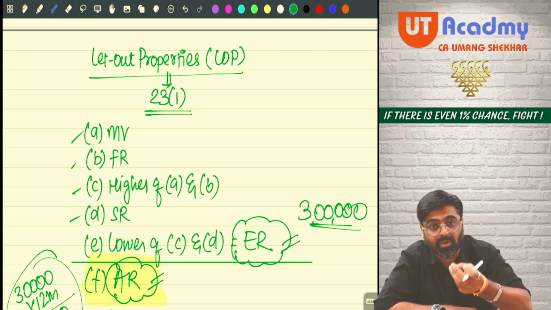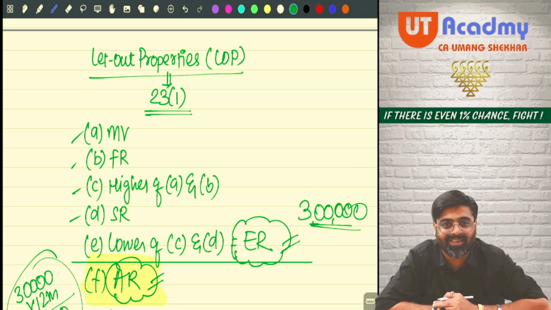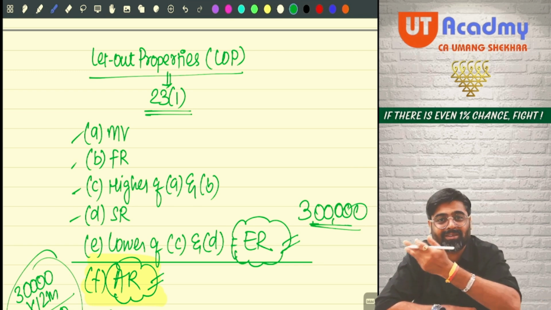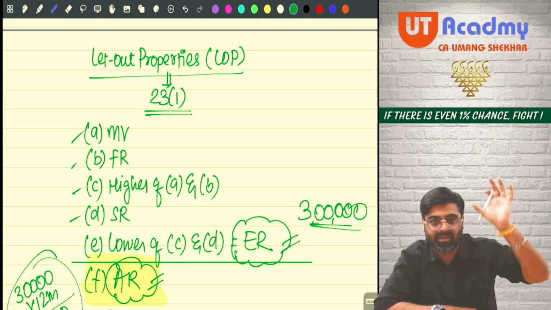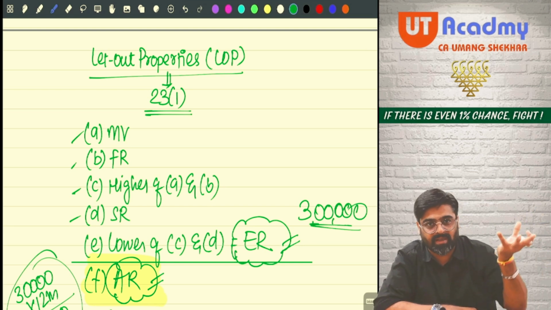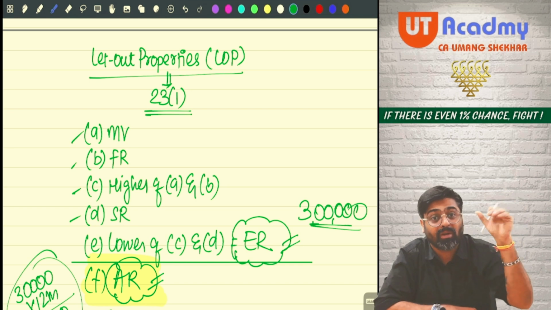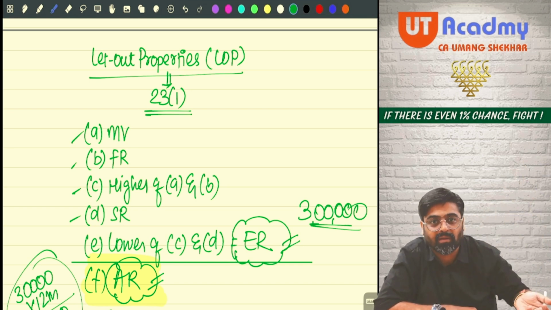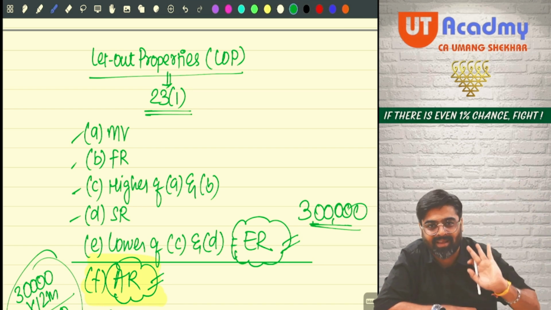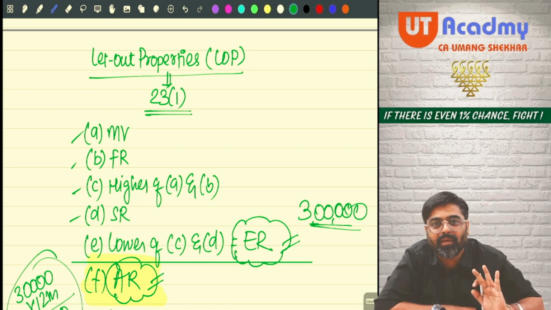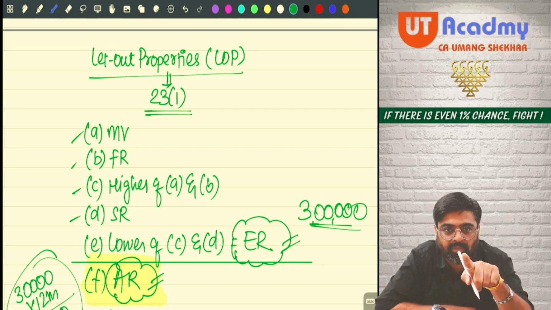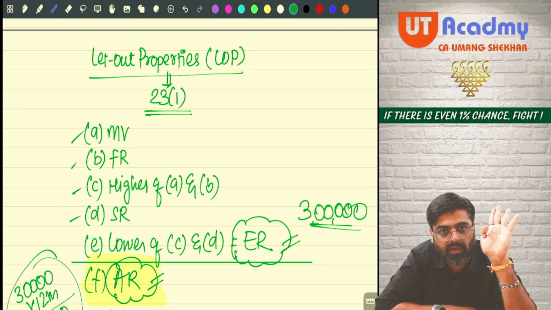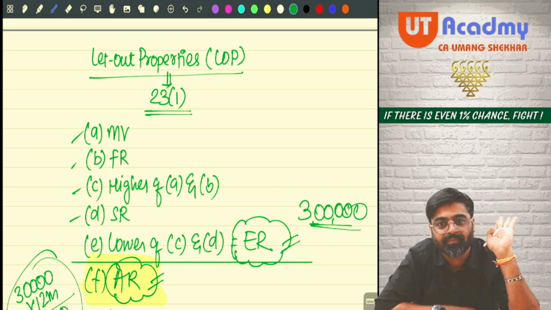I don't know about my own municipality under whose jurisdiction my property falls. I know that there are some property taxes which they are collecting, and to charge that property tax they determine some value. But what rules they are following to determine that value, even I am not aware about that, because that is their internal working. Getting my point? So they will never ask you to determine the municipal value. Don't worry, it will be given in the question only. Can you pick up the value and put it here?